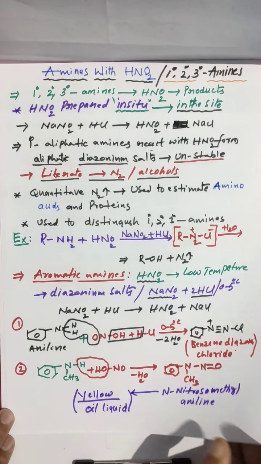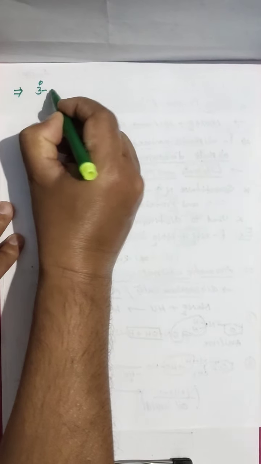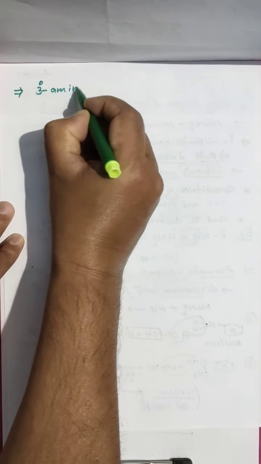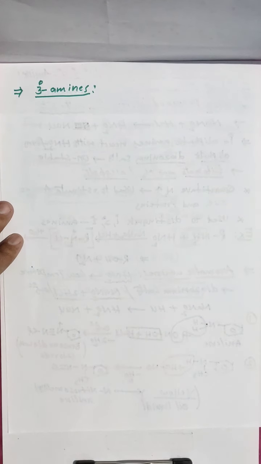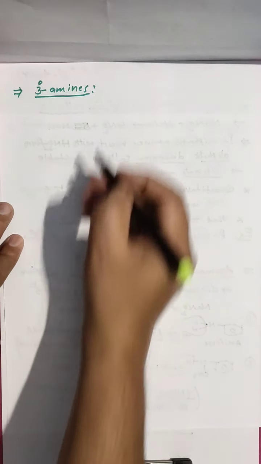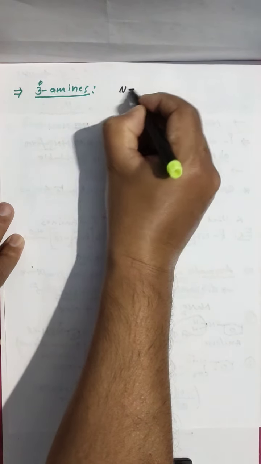Clear? And sometimes they will ask about 3 degree amines also. With the 3 degree amine I will also show you. Look here. Tertiary amines, 3 degree amines. As an example I am taking a 3 degree amine. 3 degree means only N is there, 3 degree.